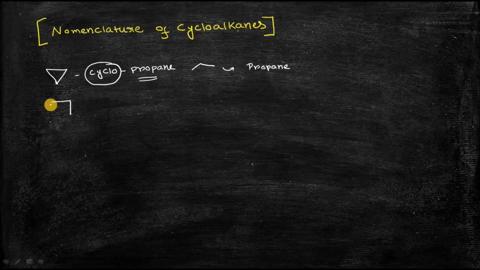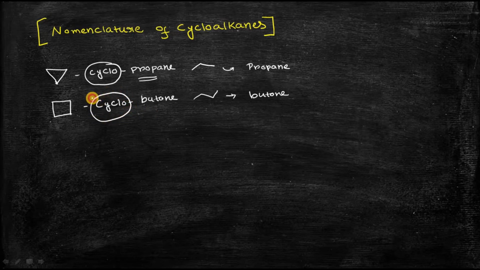Similarly, this compound, which has a total of 4 carbon atoms, is known as cyclobutane. For a non-cyclic compound containing 4 carbon atoms, we call it butane, and if it becomes a cyclic compound, or cycloalkane, then again we add cyclo before butane. Now let's take some more complicated examples where these cycloalkanes contain some substituents.